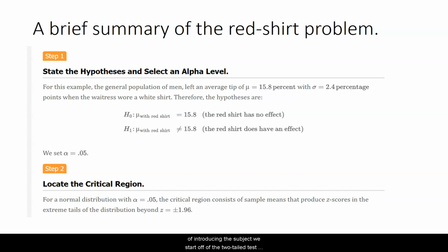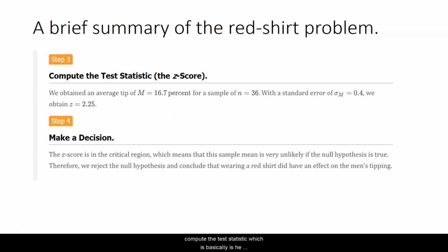We located a critical region. In this case, at alpha of 0.05, we went to the tables and found it was 1.96 would put 2.5% in each tail. It's not always that clean. We got lucky on that one example that it was so clean. We compute the test statistic, which is basically Z obtained. And with these parameters, as we'll walk through, once I know the standard deviation and the size of the sample, I can compute the standard error, which will allow me to calculate that value of Z obtained.